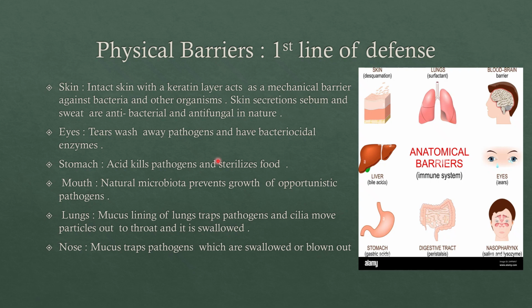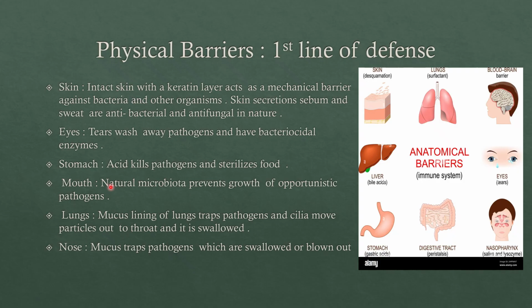And then apart from that, stomach. As we all know, the stomach contains an acid called HCl which helps in digestion. Apart from that, it also helps in killing pathogens and it also sterilizes the food. Then the next one is mouth. The natural microbiota, that means microorganisms present in the mouth, prevent the pathogens.